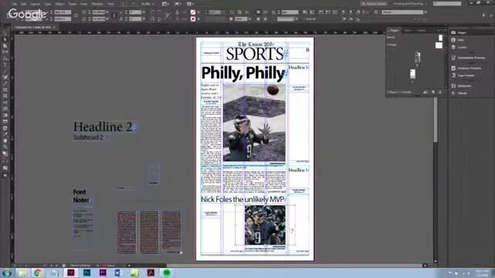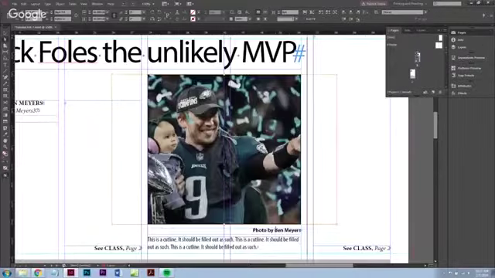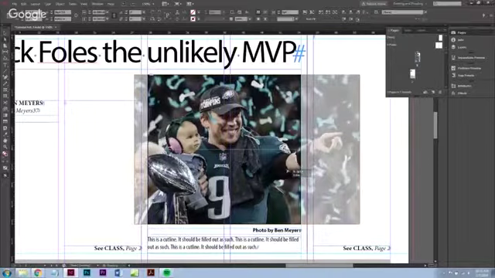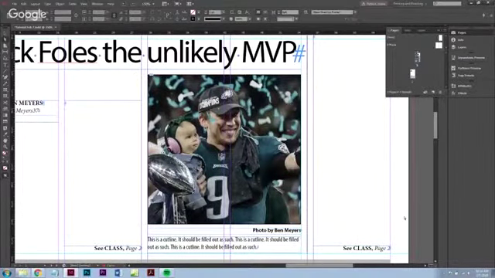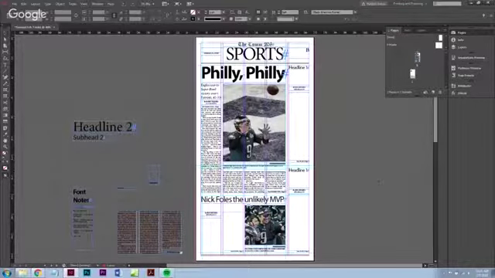So we zoom out, we see it's a little big still, a little wide still. So how do we make that work? Well, I think what we might do is click it all and drag it over like this. Let's see what that looks like. And we're going to zoom back out. All right.